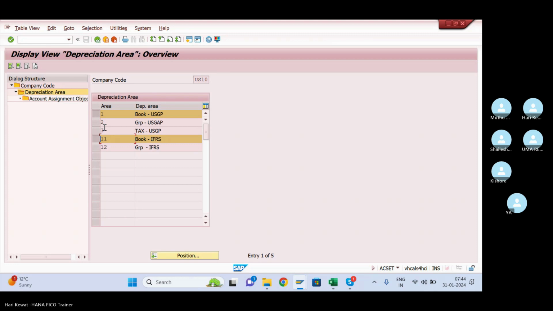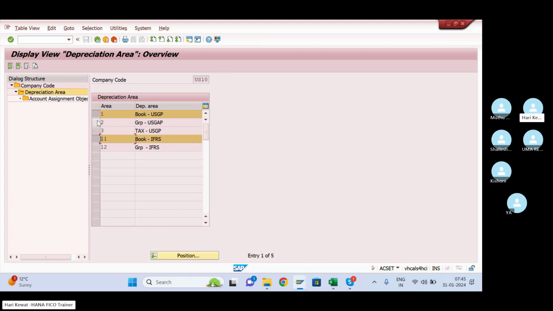Okay, Hari. Area does not post means it will just calculate in the asset accounting side, but it will not post any journal entry into the GL side. Is it clear? If you have not understood, during depreciation area creation time I already taught you. So area posts in real time, it will post the accounting entry in the GL side also.